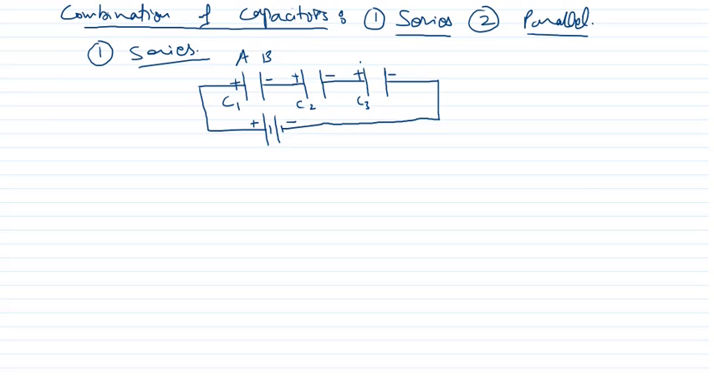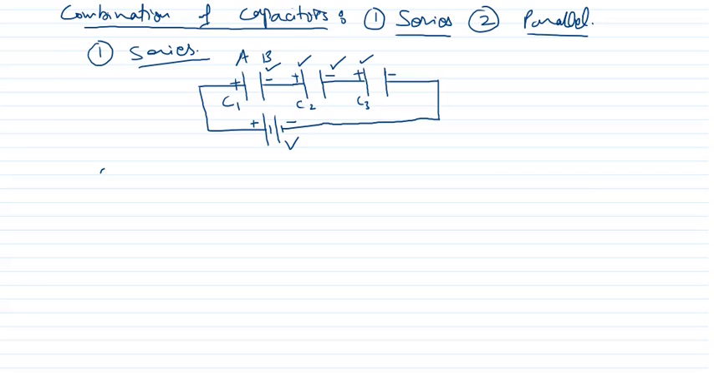So such a combination is known as series combination, when the positive plate of one capacitor is connected to the negative of another, positive of one connected to negative of another. Such a combination is called series combination. Any problem? Did you understand?